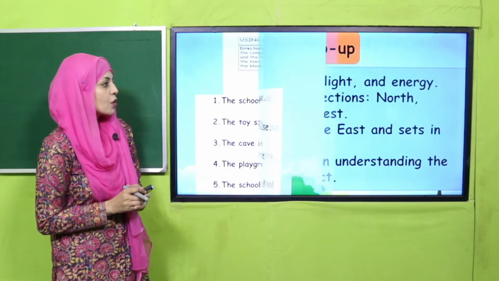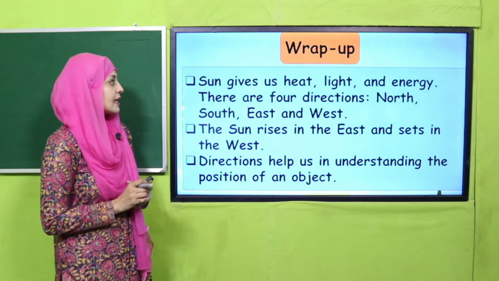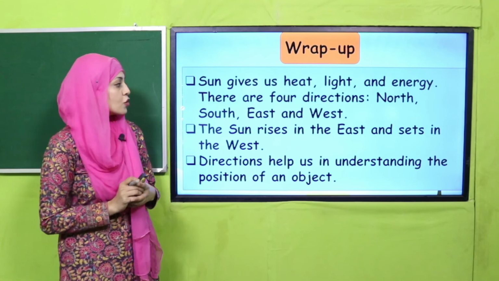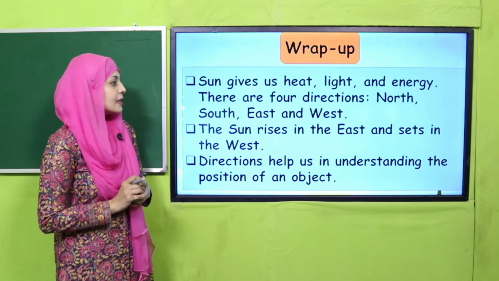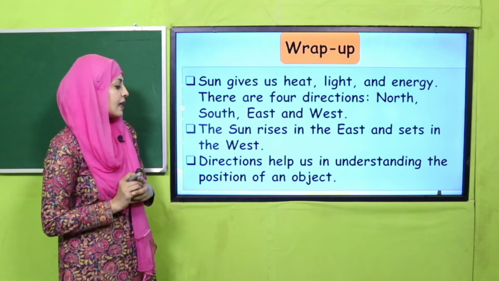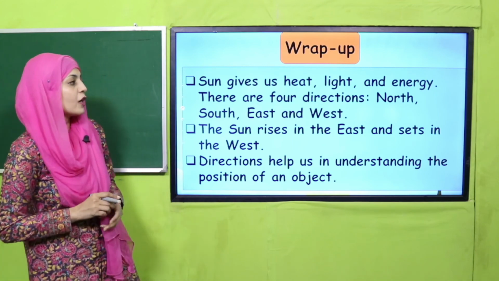So my dear students, your wrap up for today is sun gives us heat, light and energy. There are 4 directions: north, south, east and west. The sun rises in the east and sets in the west. Directions help us in understanding the position of an object.